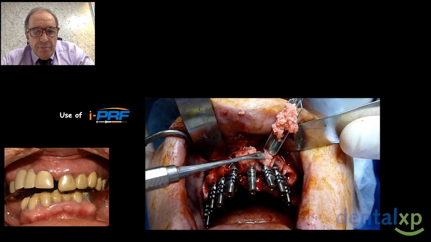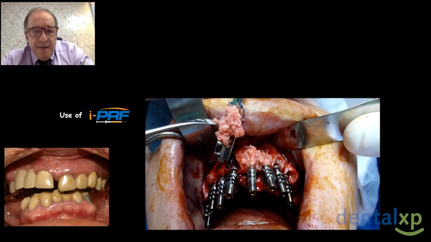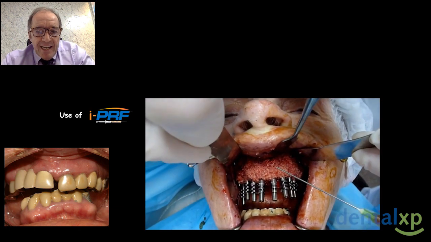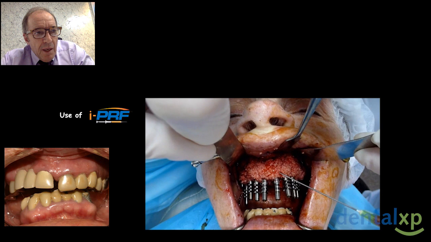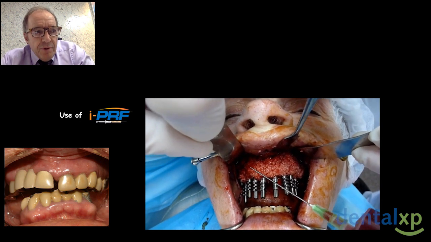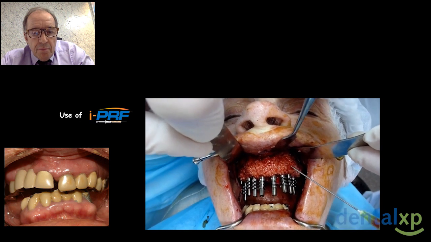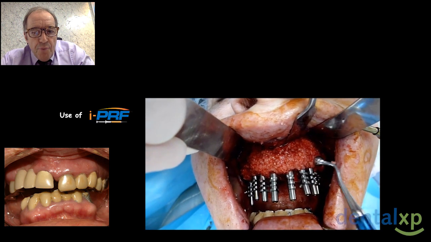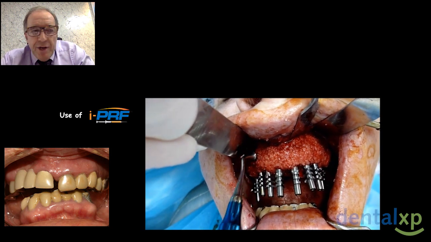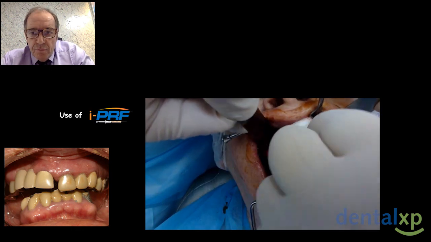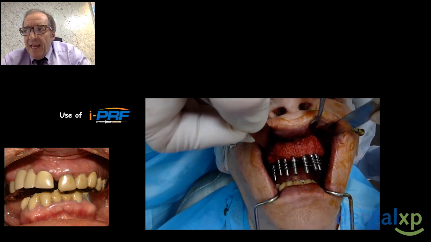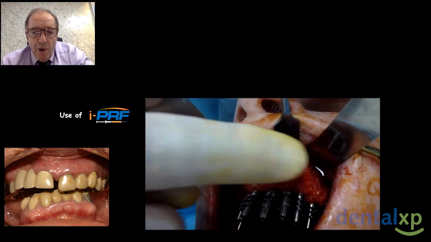After extraction, I'm filling the gap, and after that I realize my apposition graft, injection of high PRF, compression. You will see compression, and you don't have any adhesion of a granule on the gauze. Look at that. And we obtain hard bone. I always control with my finger.